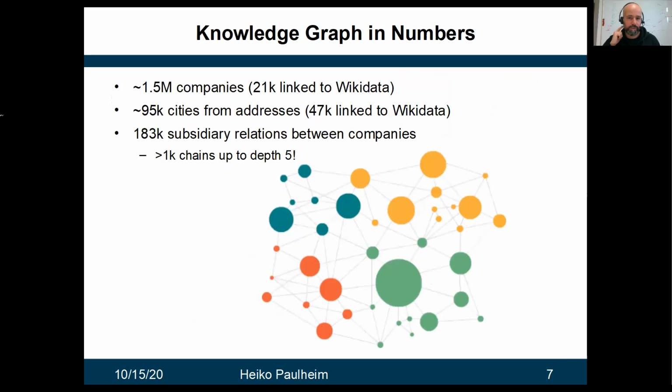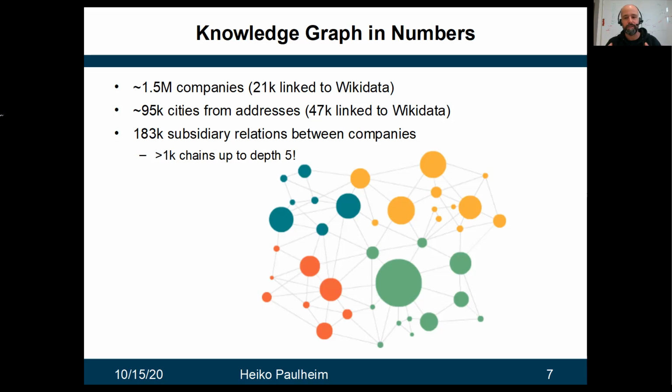So overall, this data set then results in roughly 1.5 million companies, out of which we only find 21,000 in Wikidata. So this is really substantially larger. We have 95,000 cities extracted from the addresses in GLEIF, out of which we can interlink 47% to Wikidata, give or take a few. And finally, we also have these 183,000 subsidiary relations, like parent-child relations between the companies. And this is the data we need for our analysis.